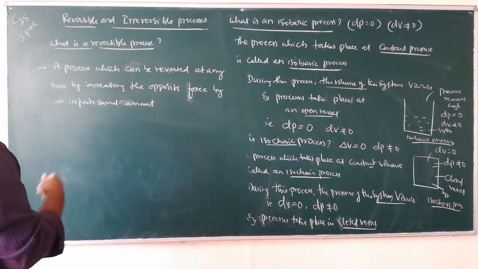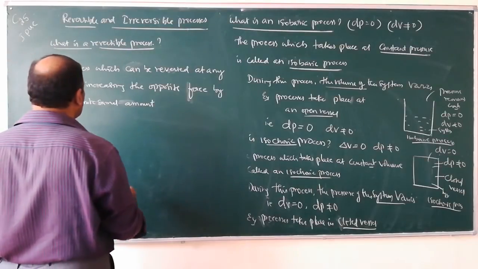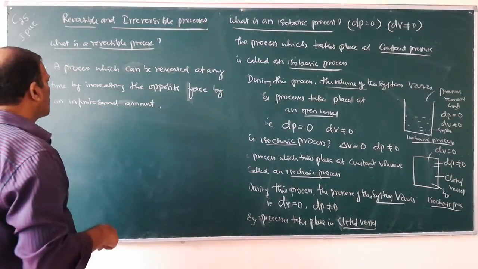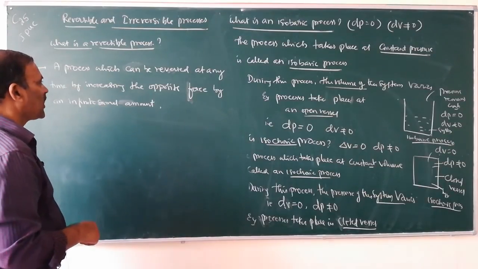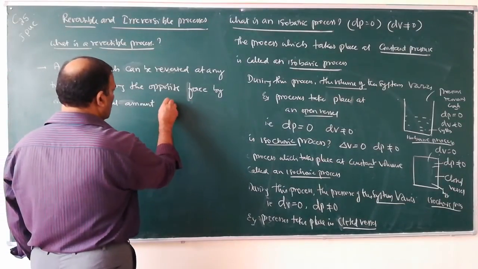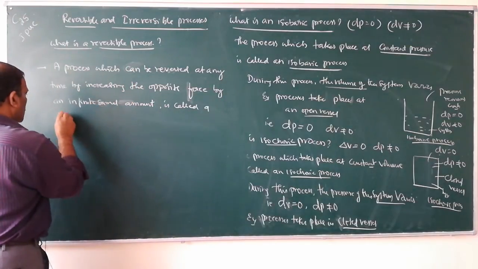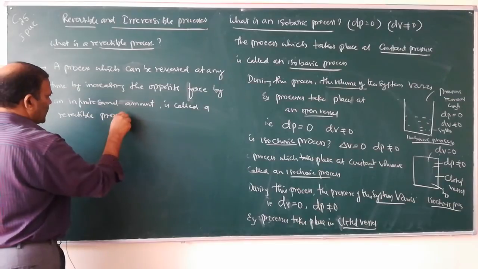If you increase the opposite force by a very small amount, the process can be reversed. A process which can be reversed at any time by increasing the opposite force by an infinitesimal amount is called a reversible process.